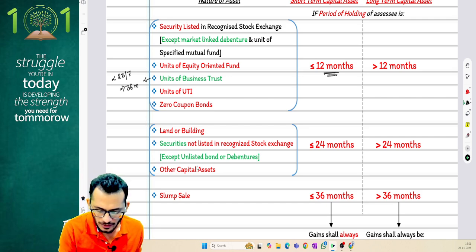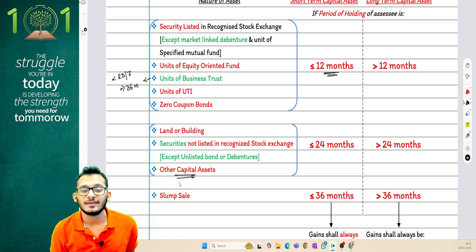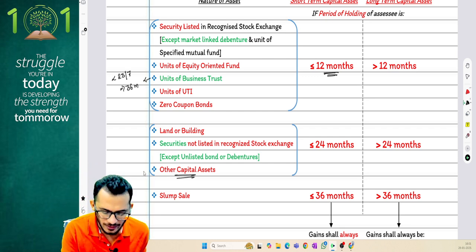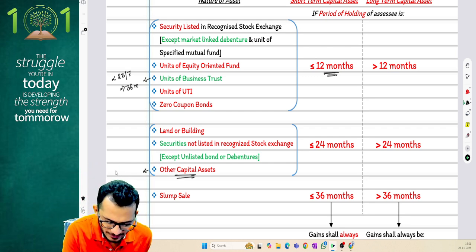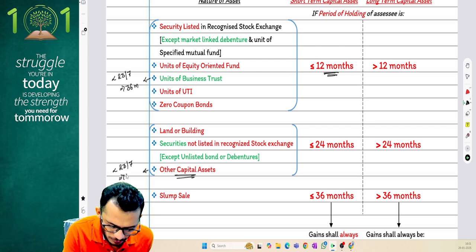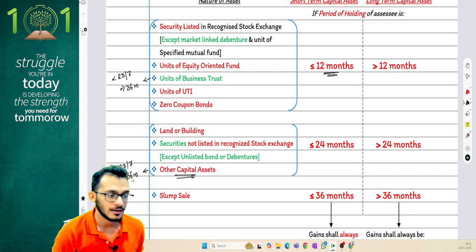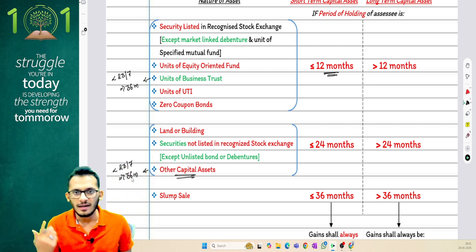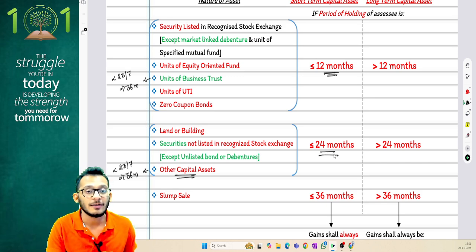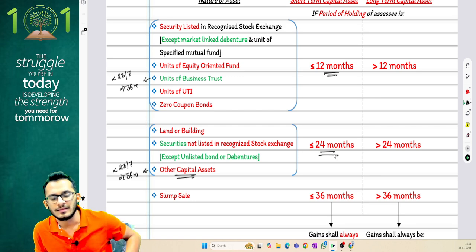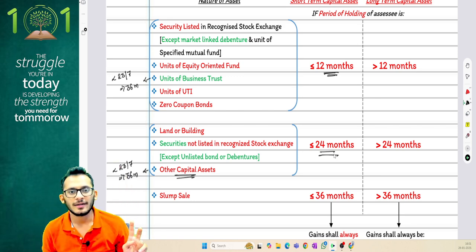Second amendment is on your other capital assets. Your other capital assets until last year had a period of holding of less than 36 months. So if the asset was transferred before 23rd July, then this also will be liable for 36 months. Whereas if it is after 23rd July, then it will be 24 months. So two critical amendments to be made in your period of holding.